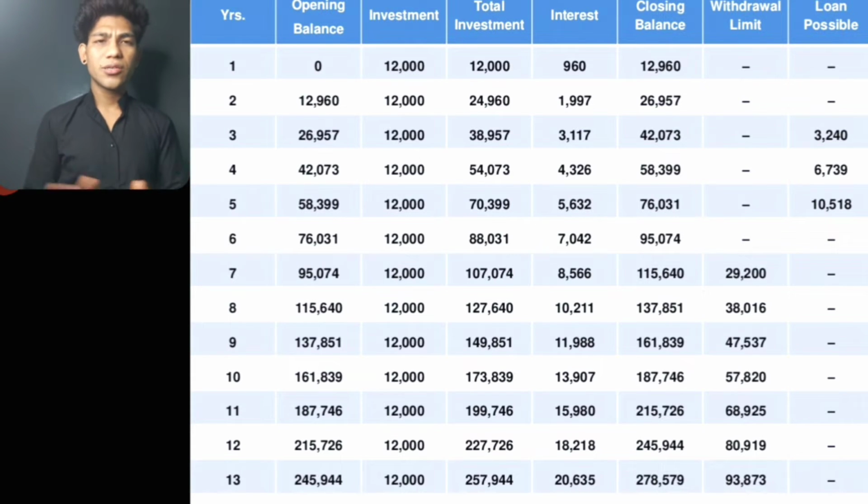First, the year. Second, the opening balance, that is, the opening of your PPF account. Third point, investment. Fourth point is total investment. Fifth point, interest. Sixth point is closing balance. Seventh point is withdrawal limit. And eighth point is loan possible.